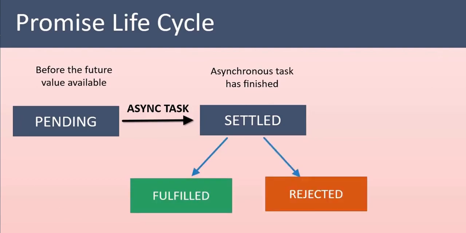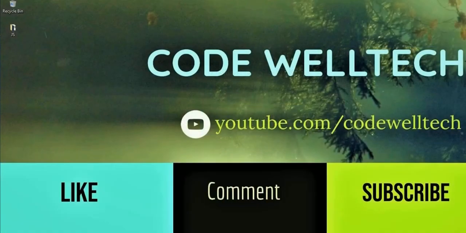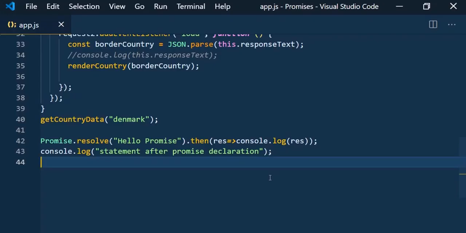The fulfilled promise means the asynchronous operation resulted in the value that you expected. And rejected promise means there is an error due to network issue or due to being offline. Now let us see how to create a promise. I just commented the code that we have written in our last session.